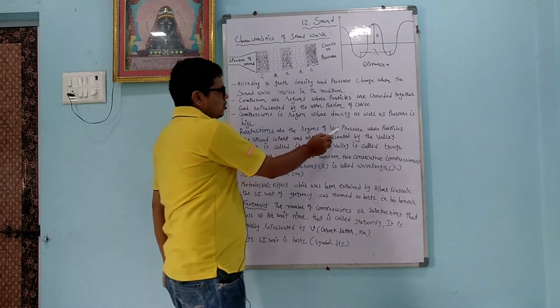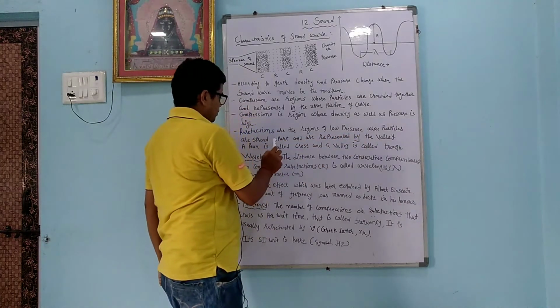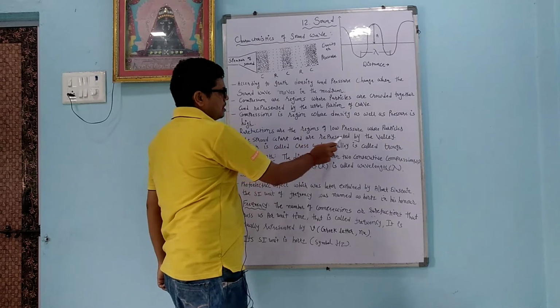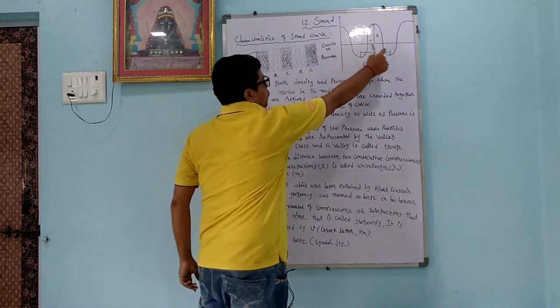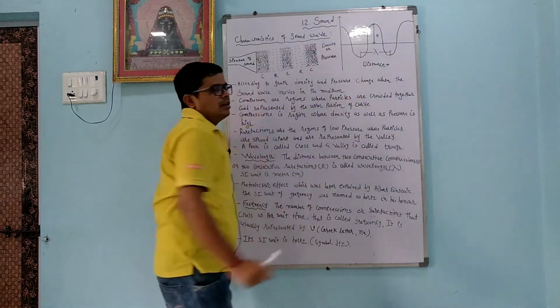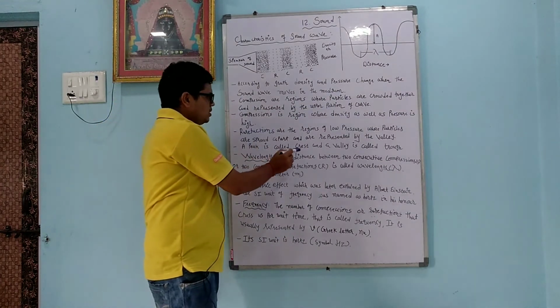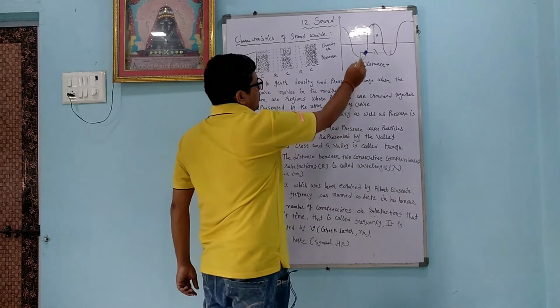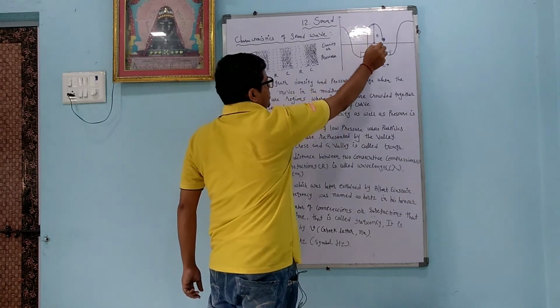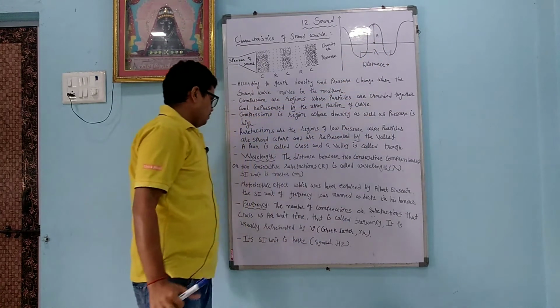Rarefactions are regions of low pressure where particles are spread apart and are represented by the valley. So you can see the down part of the curve, that is the example of rarefaction. A peak is called crest, a valley is called trough. Here we can say that the peak is called crest and the valley is called the trough.